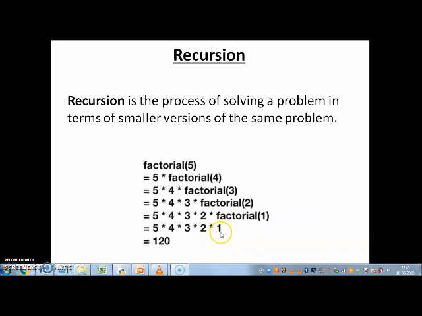We stop at number 1 because we don't calculate the value of factorial 0. We stop at 1. And then we multiply all these numbers to get the answer of factorial 5.